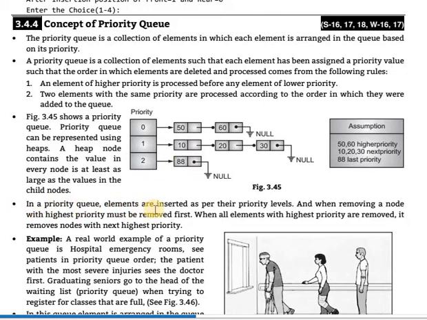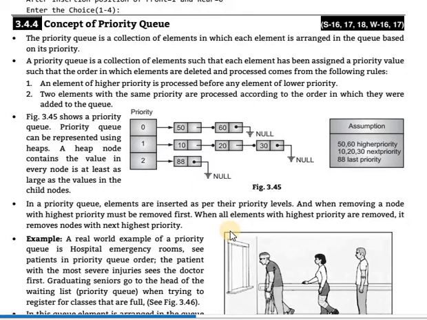In a priority queue, elements are inserted as per their priority level, and when removing, the node with the highest priority must be removed first. Elements are inserted according to their priority level, first, second, and so on. When all elements with the highest priority are removed, it removes nodes with the next higher priority.